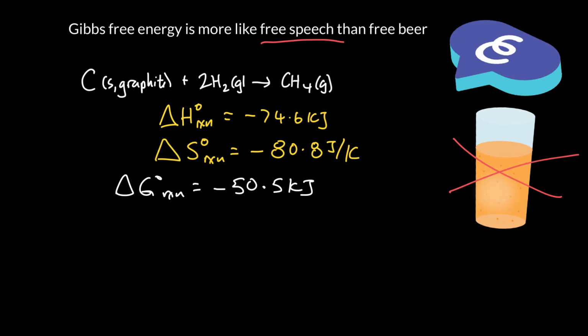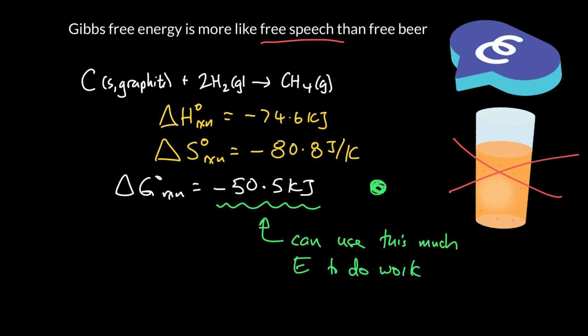So that tells us a couple of things. One, it tells us that it's spontaneous. It's a green light to the reaction. But the second thing that it tells us is that we are free to use this much of the energy to do work. So we can use exactly this much energy to do work.